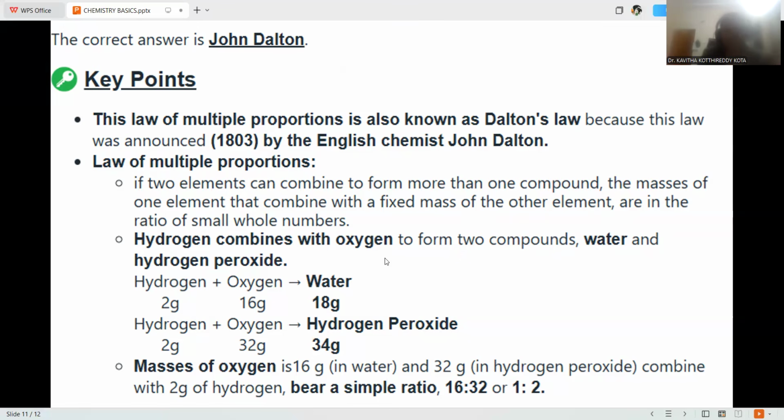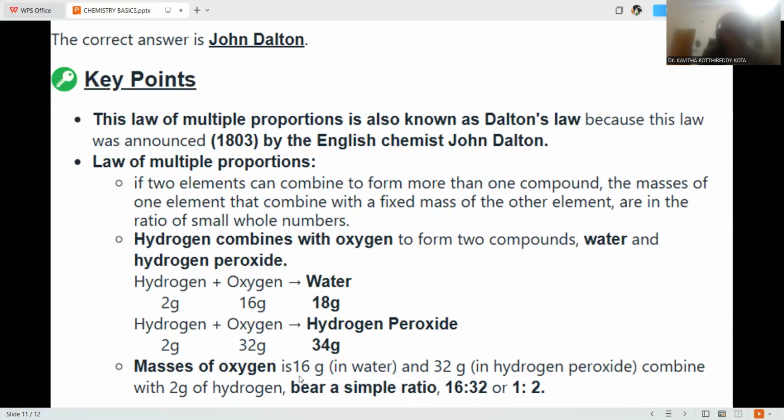Hydrogen combines with oxygen, for example, to form two compounds like water and hydrogen peroxide. When hydrogen and oxygen combine together, water formation takes place. In terms of their weights, 2 grams of hydrogen combined with 16 grams of oxygen and 18 grams of water formed. This is according to their molecular weights. If hydrogen and oxygen combine, there is another possibility for hydrogen peroxide formation as well. 2 grams of hydrogen combined with 32 grams of oxygen, so that 34 grams of hydrogen peroxide got generated.